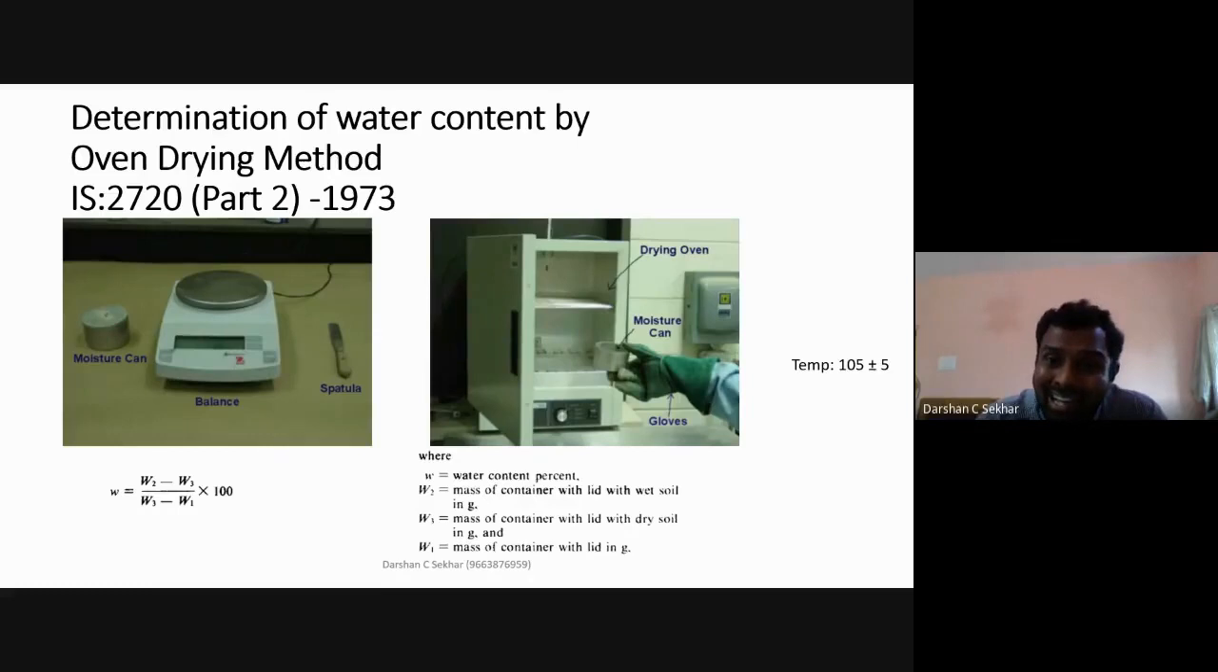But if it is a clay type of soil, like a black cotton soil or a fine grained soil, then I need to keep it for 24 hours. Then after 24 hours, you can remove it, wait for at least 5 minutes so that the moisture content cup cools, then take the weight. Then you can do the calculation for determination of moisture content. So this is with respect to determination of moisture content.